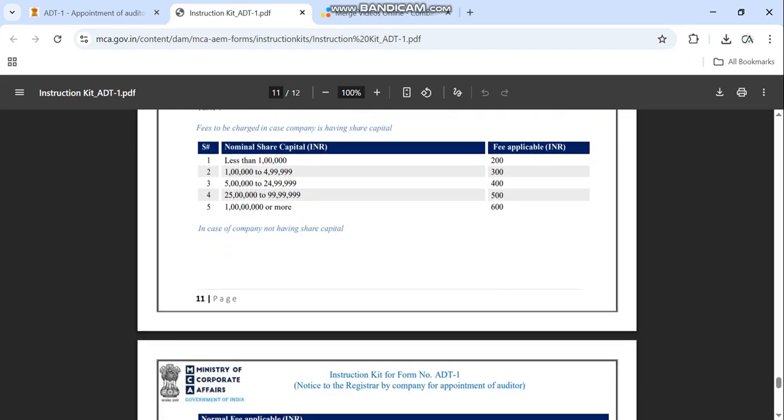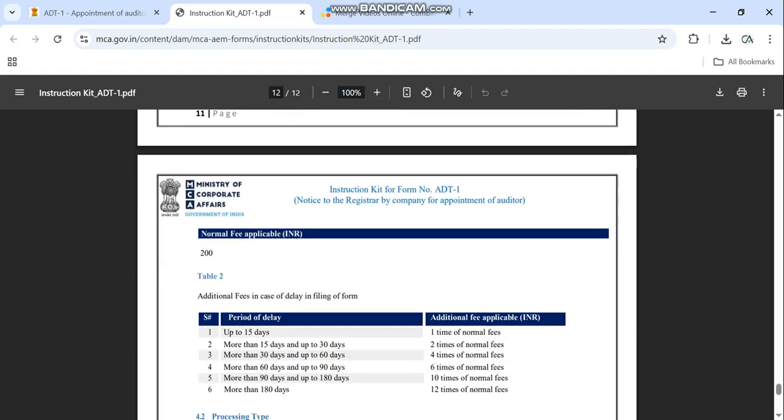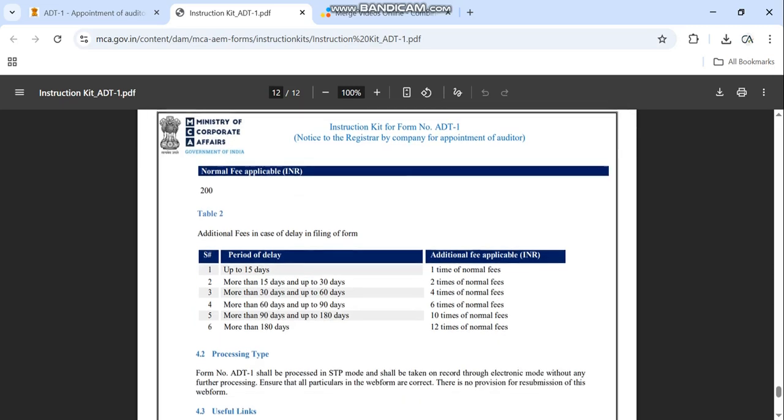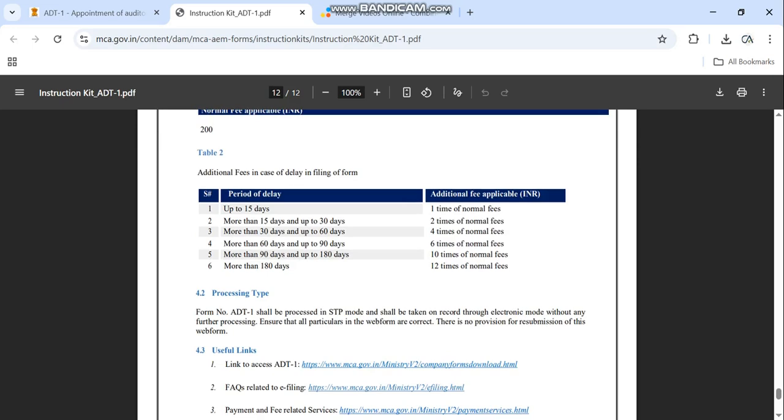Fees are charged as per the share capital of the company, from 1 lakh to 1 crore and above. The minimum is 200 and the maximum is 600 rupees depending on the capital of the company. And if it is not filed within 15 days, then late fees is charged. After 15 days up to 30 days it is one time, that is 200 plus 200, and this way it will go on up to 12 times the normal fees. So if you want to file the form with minimum fees, file the ADT 1 form within 15 days of appointment of the auditor. Okay, thank you friends.